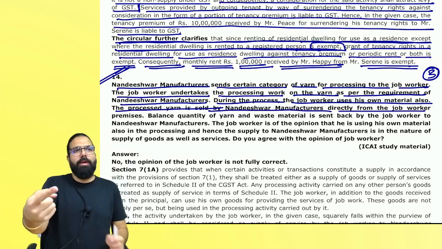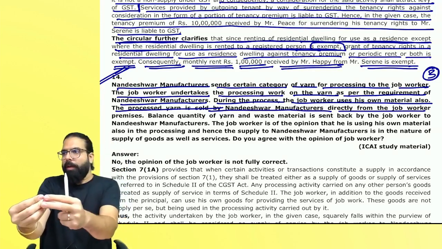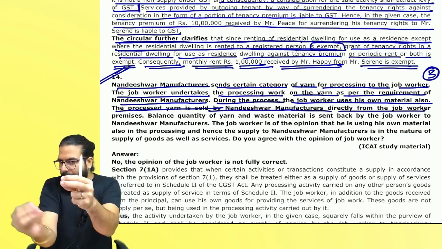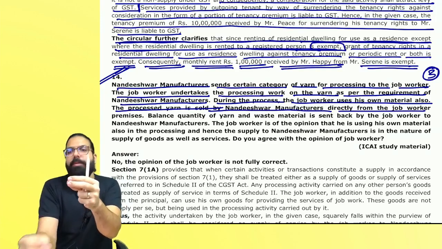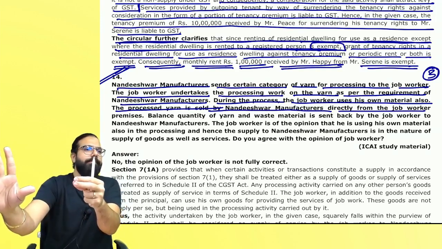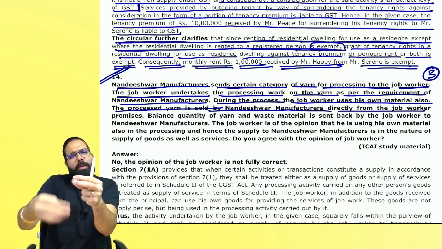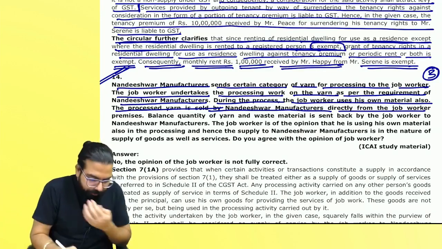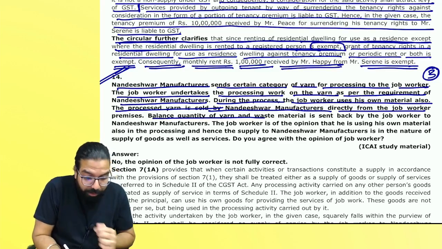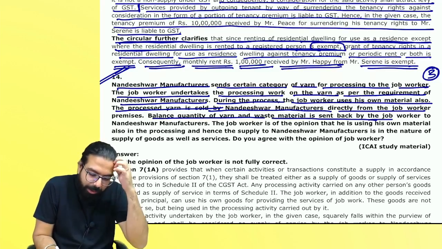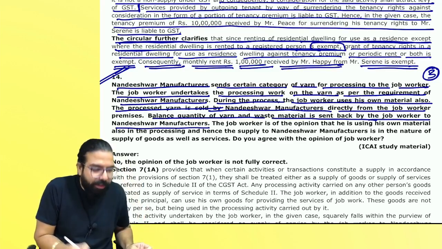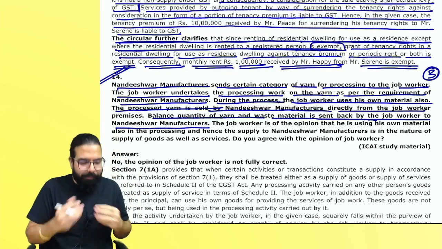I sent it to the job worker. The job worker did the job work. He used some material also. He kept the goods ready. What I did, from his place only, I sold it directly. Why? To avoid getting it back to my premises. From there only, I sold it directly. The balance quantity of yarn and waste material is sent back by the job worker to Nandi's manufacturer. Balance, I got it back.